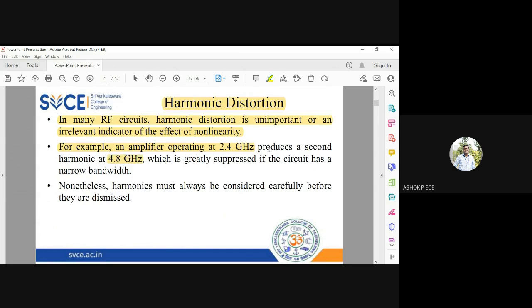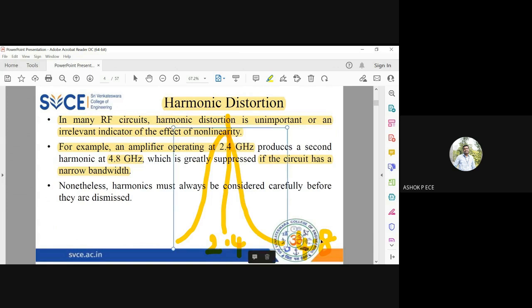But if you ensure that the circuit is going to have a very narrow bandwidth, I can remove this frequency. This frequency will not disturb my signal. So assume that you have a response like this. This peak value is at 2.4, and 4.8 is somewhere here. This 4.8 is not going to disturb my signal because my bandwidth is very narrow. So this 4.8 will be automatically rejected by the circuit, only if it is going to have a narrow band.